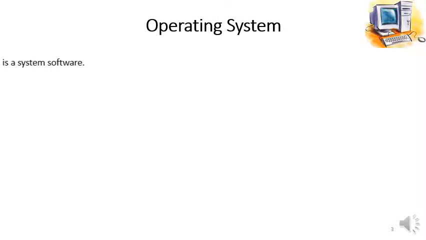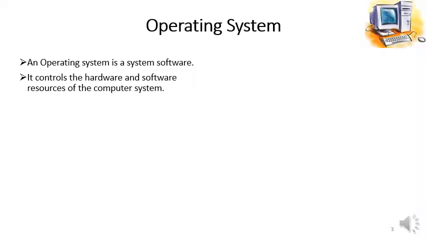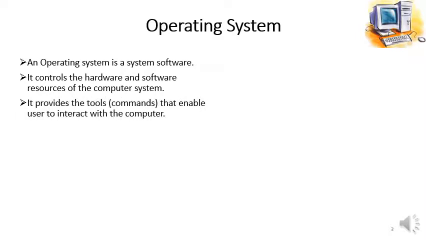Operating system. An operating system is a system software. It controls the hardware and software resources of the computer system. It provides the tools or commands that enable the user to interact with the computer.